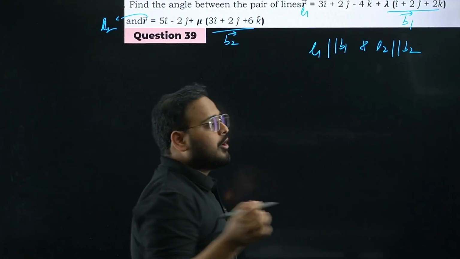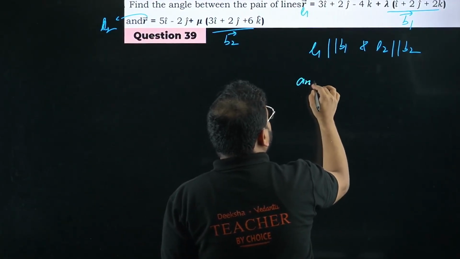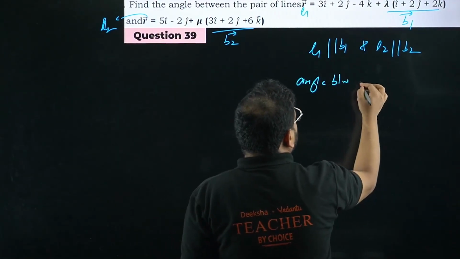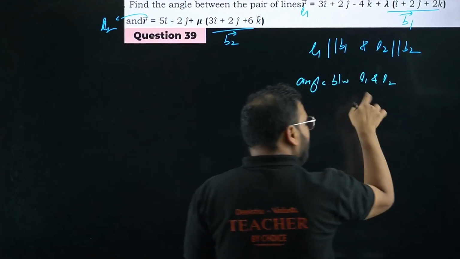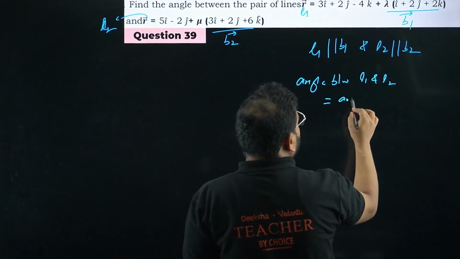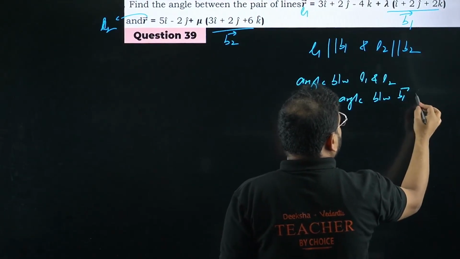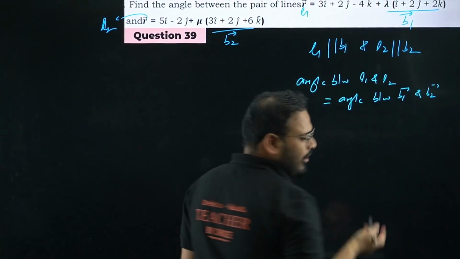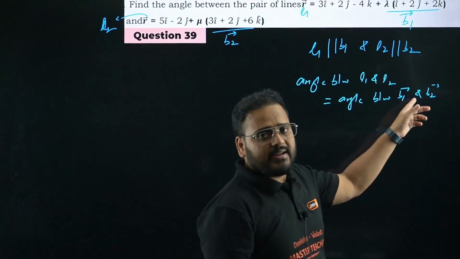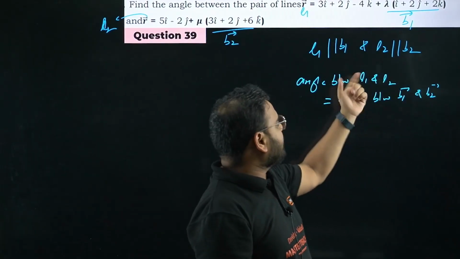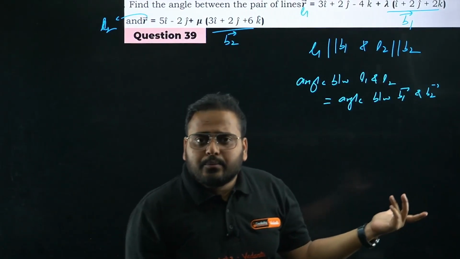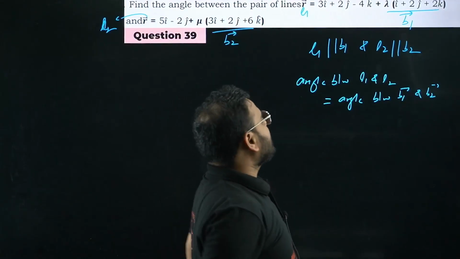What are we looking for? We're looking for the angle between L1 and L2. Won't that be the same as the angle between the B1 and B2 vectors? How come, sir? Because L1 is parallel to B1, right? And L2 is parallel to B2, right? So the angle between L1 and L2 will be the same as the angle between B1 and B2. Parallel lines, right? Okay, so please check.